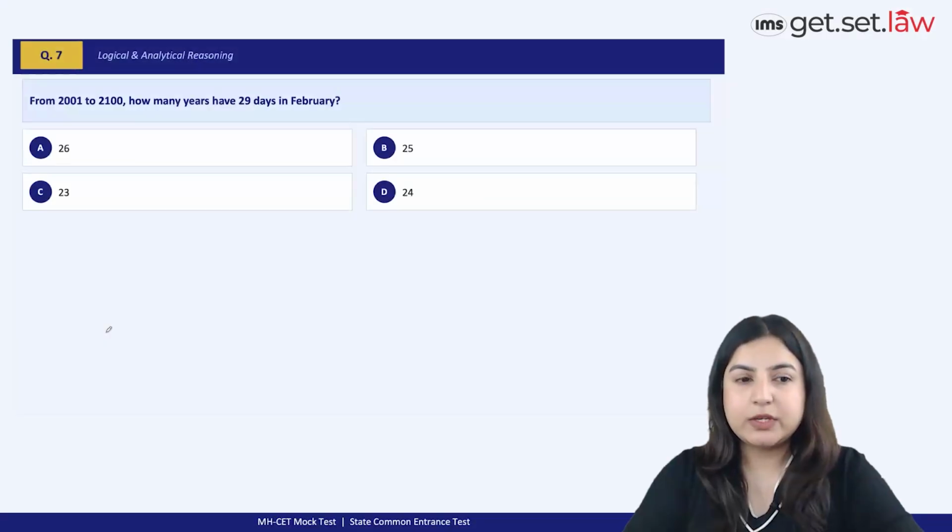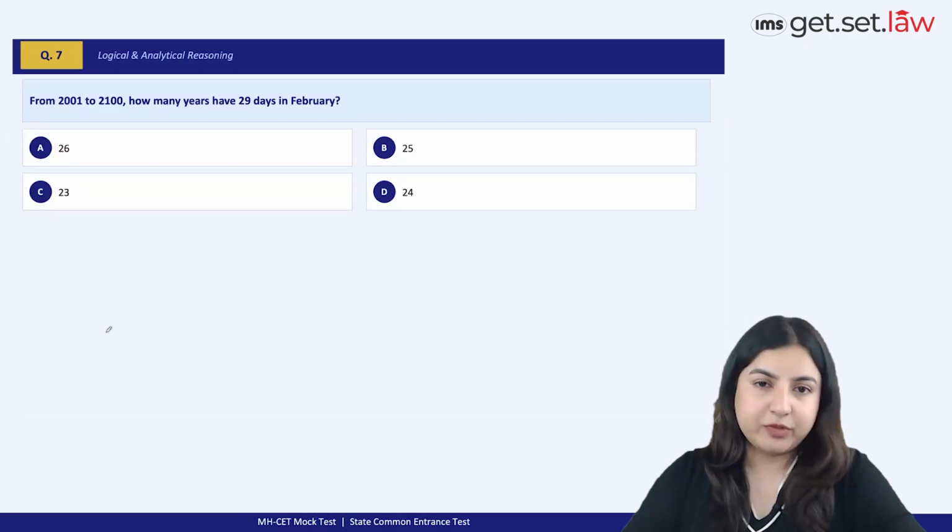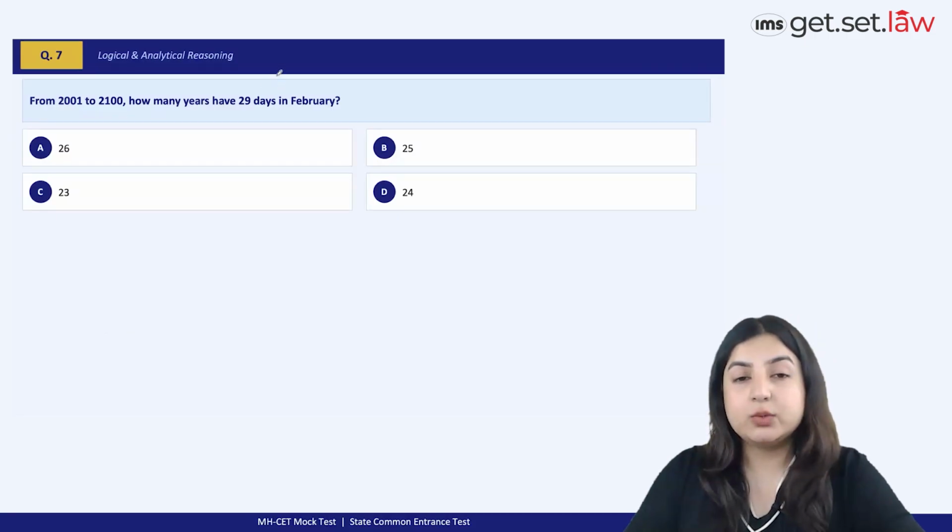Let's take a look at the next question. Now, from 2001 to 2100, how many years have 29 days in February? Now, this question is asking you to figure out the number of leap years between 2001 and 2100, right? Now, I'm going to tell you a quick formula, which is that of arithmetic progression. Just understand that the next leap year after 2001 would be 2004, and the last leap year just before 2100 would be 2096.